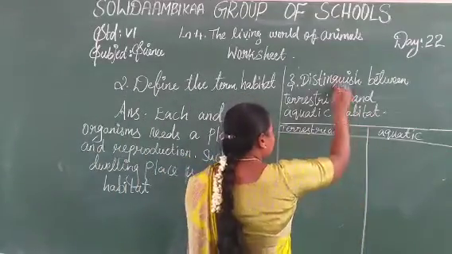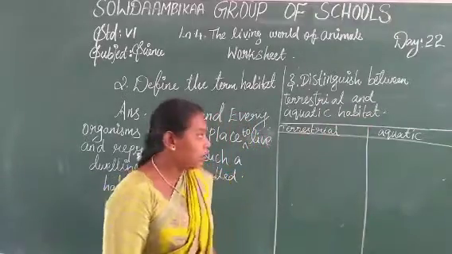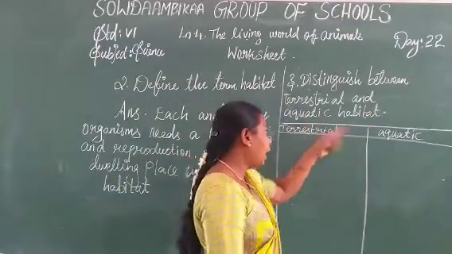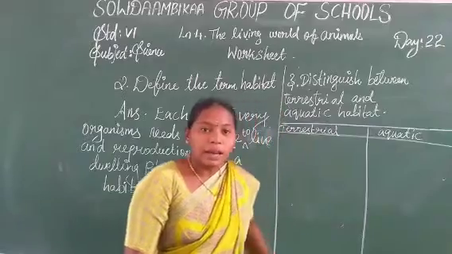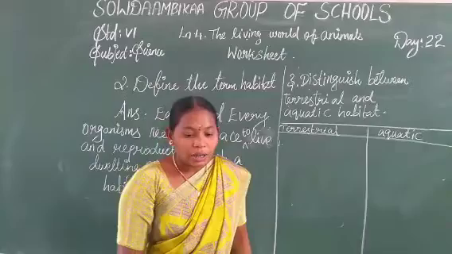Distinguish between terrestrial and aquatic habitat. Difference between terrestrial and aquatic habitat. The answer, first one, the terrestrial habitat. First point is very good.